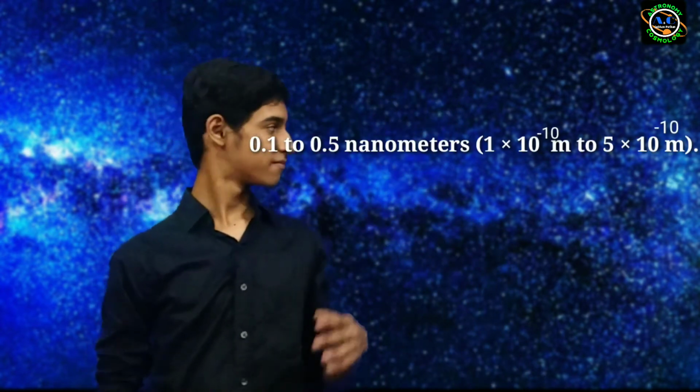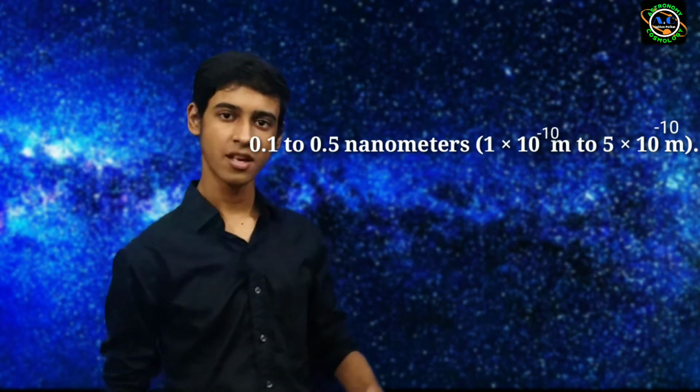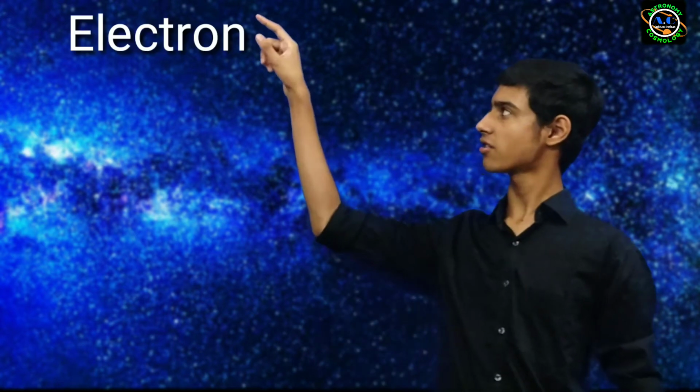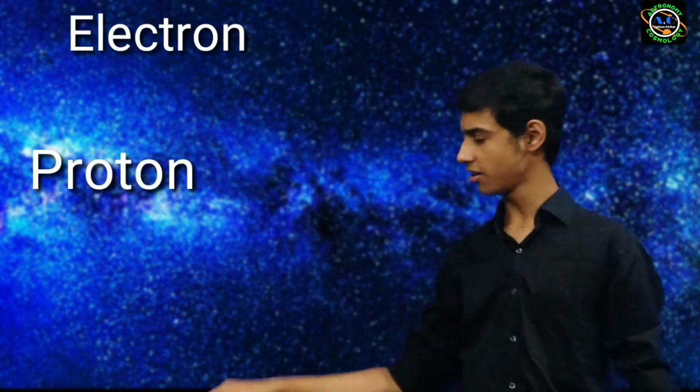So the atoms are very small, even we can't imagine how small the atoms are. So you can say that the size of the atom here, this is the atom size. Okay, so these atoms are not the end of the story because the atoms are also classified into various particles. I mean to say atoms are divided into many particles, and there are a lot of particles, but basically we consider three subatomic particles. These particles are electron, proton and neutron.